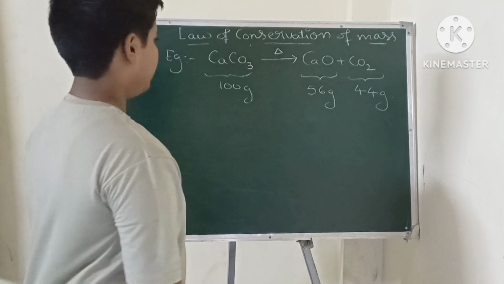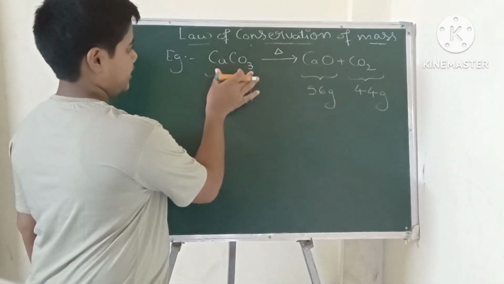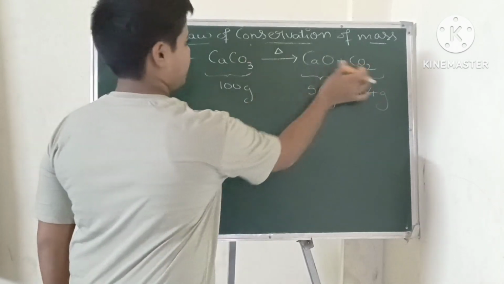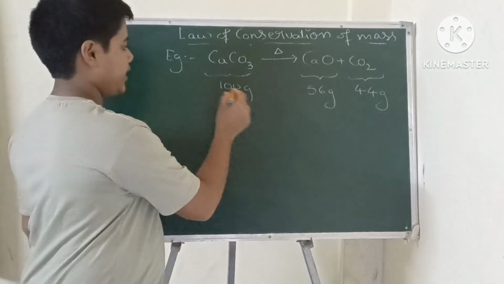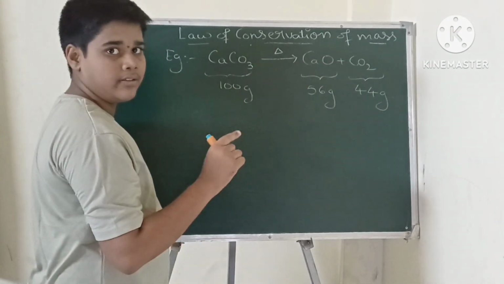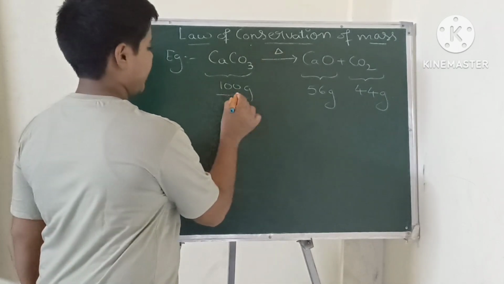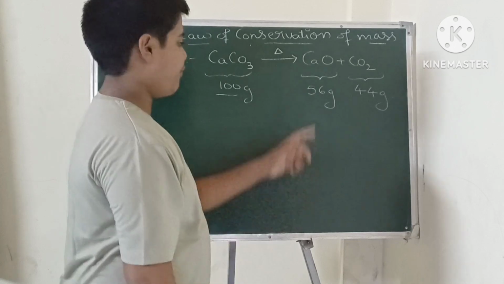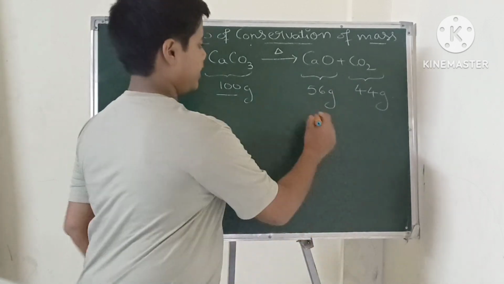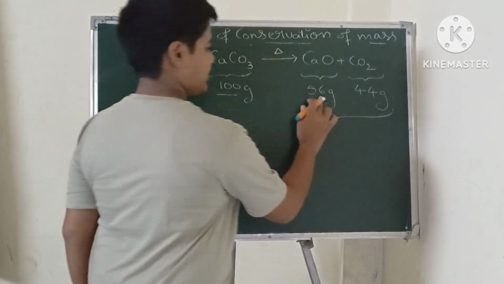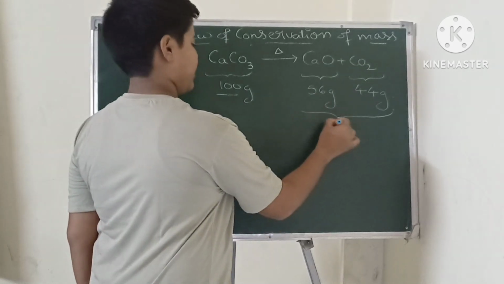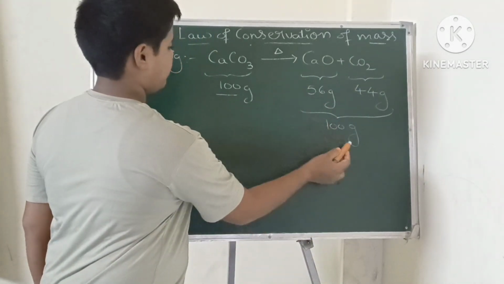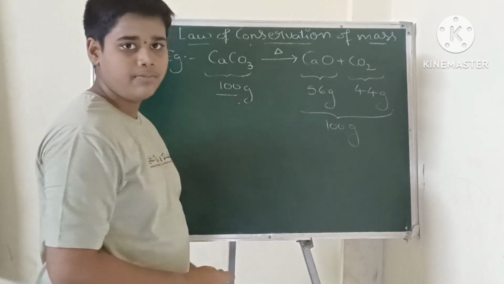Okay? So if you see here, this is a reactant. When you heat this reactant, 2 products are formed. So here the reactant is only 1, and its mass is 100 grams. There are 2 products. If we add these 2 products, the mass is 56 plus 44, which is 100 grams. So the law of conservation of mass is proved.